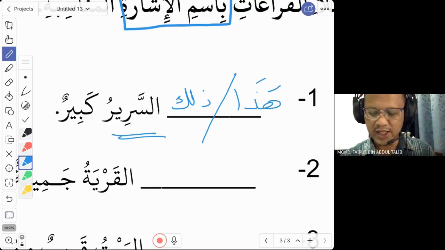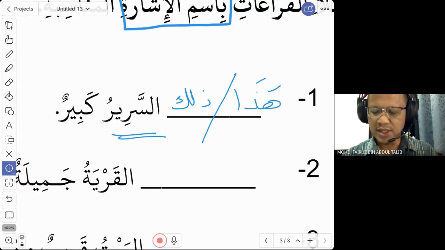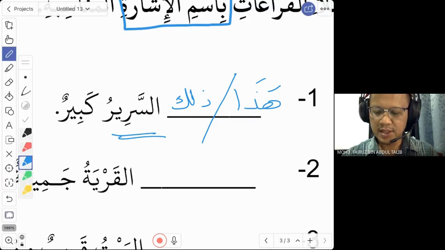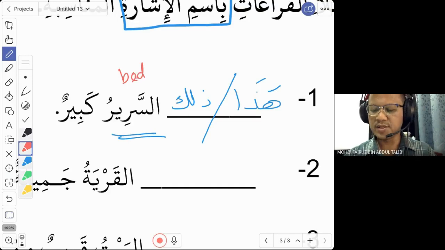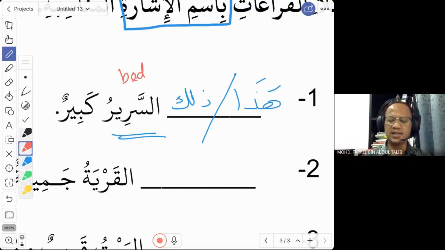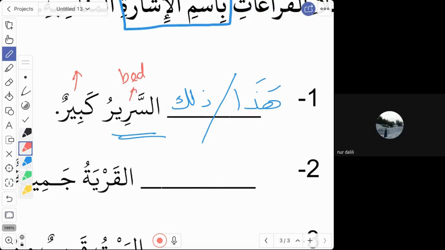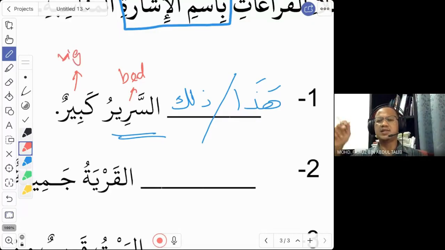Now we look at the meaning. Sarir means a bed. A bed is called sarir. So dhalika as-sarir, that bed, or hadha sarir, this bed, is kabir. Anybody knows what is kabir? Big. Yes, correct. So kabir is big. The meaning of the sentence is this bed is big, or that bed is big. Okay, that is the first one.